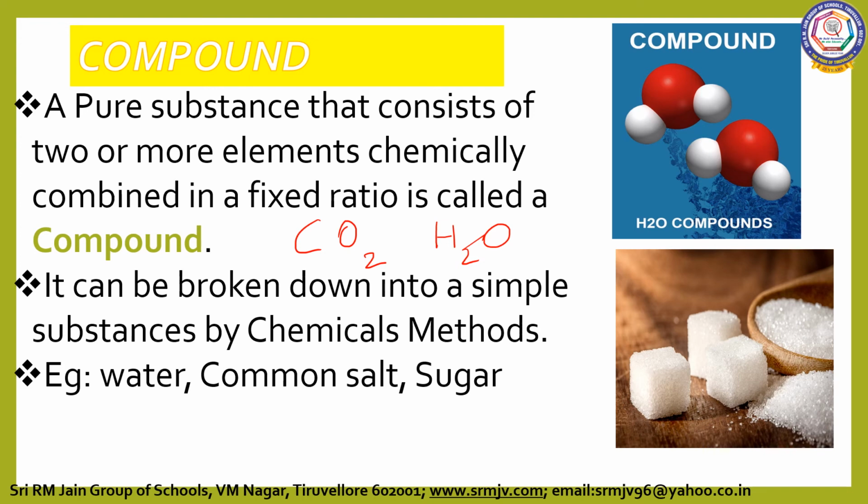Water. What are the two elements? Hydrogen and oxygen. Oxygen helps in burning, but water puts out fire. Carbon dioxide. What are the two elements? Carbon and oxygen. Oxygen helps in burning, but the compound carbon dioxide extinguishes fire. So the properties of a compound are entirely different from the properties of its constituent elements.